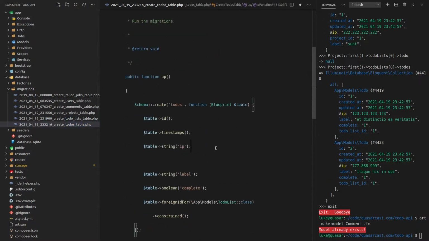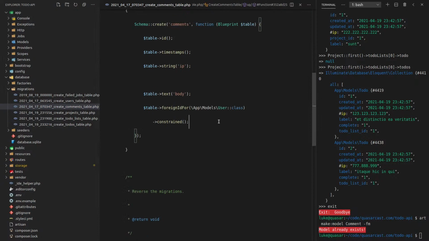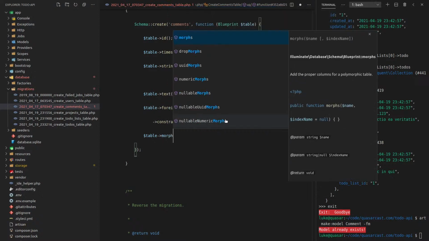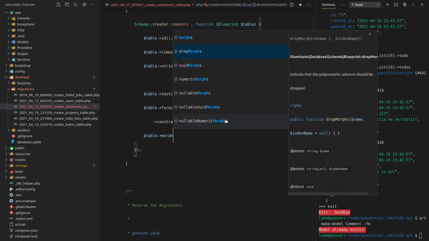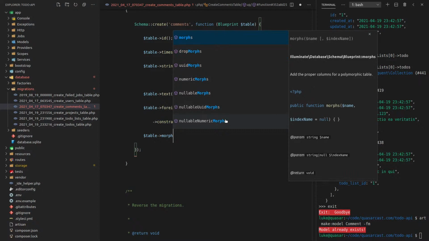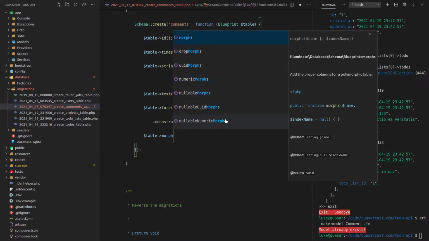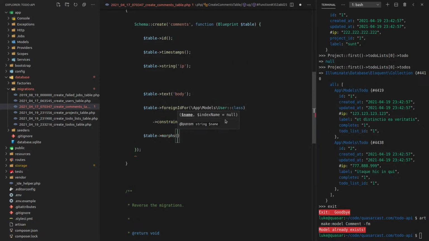And now I believe what I can do on comments is tell it to add morph maps like this. Table, morph. So add the proper columns for a polymorphic table. And this will be a one-to-many, so I can do that on here. I don't need to do it on a pivot. And will it be nullable morphs? No, we don't want them to be nullable because it will have to morph to something. A comment can't just sit out in the open on its own.